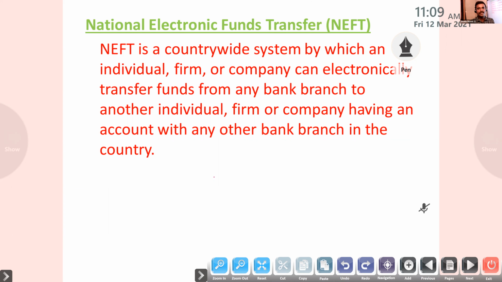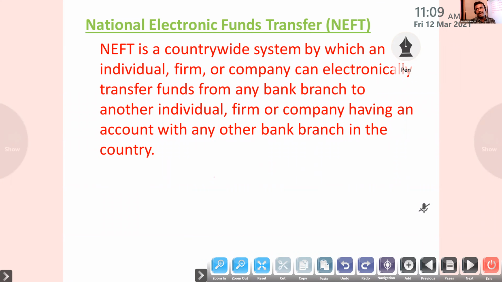That is very commonly used. NEFT, National Electronic Fund Transfer. Whenever we open a bank account, they will ask whether you need online banking, internet banking. After getting internet banking, you have to create a username and password. Through that we can enter online banking and transfer funds.